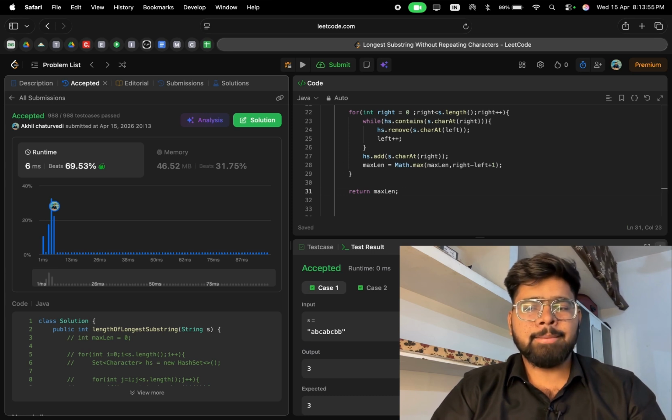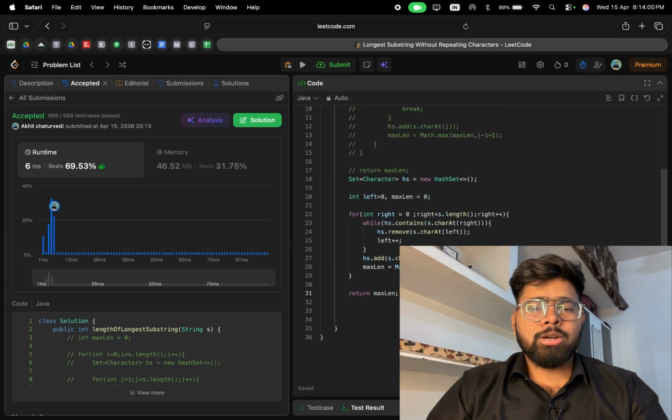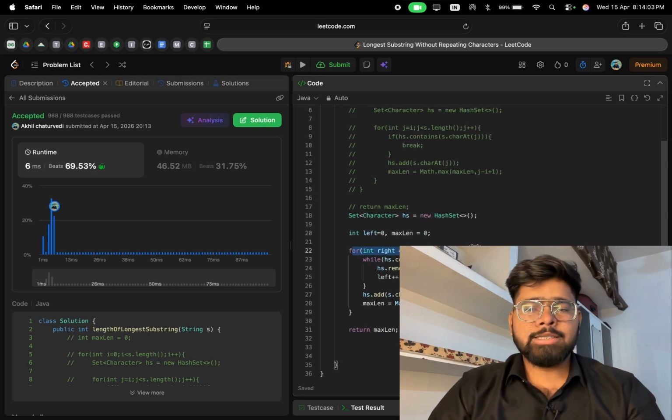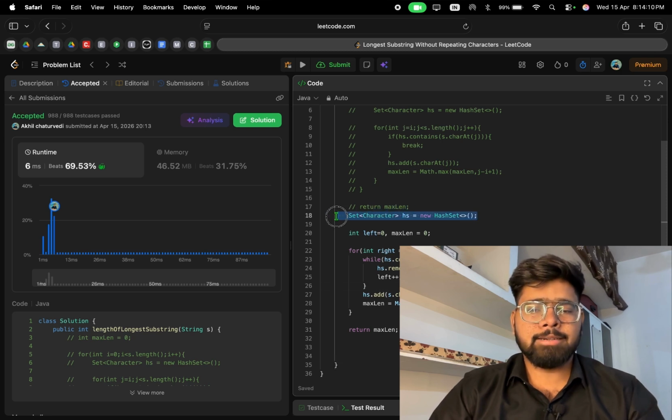Let's understand the time complexity and space complexity of our code. The time complexity of our code is O of n because this loop iterates O of n times, and the space complexity of our code is O of n because of this hash set. This is our optimal approach.